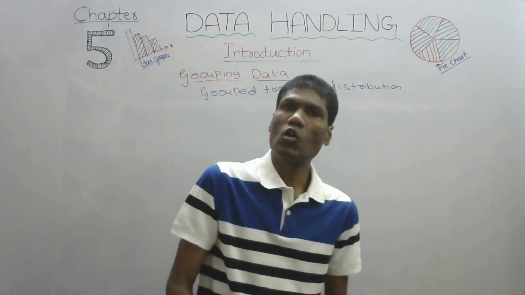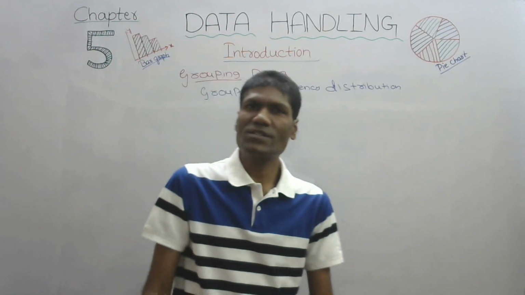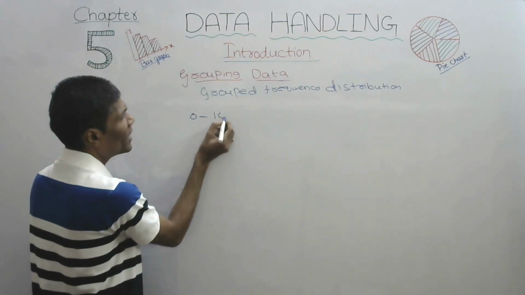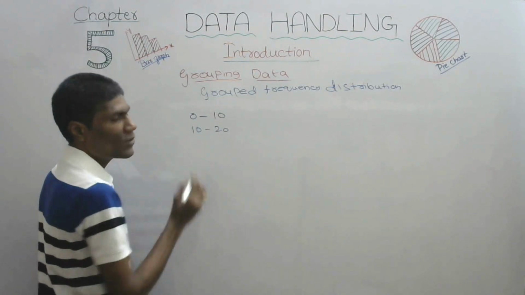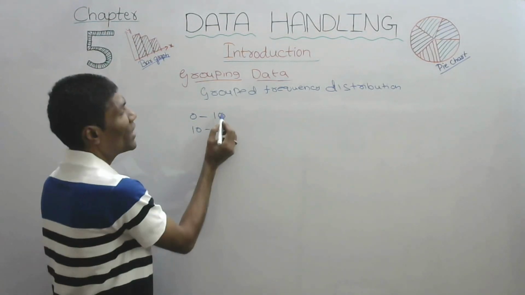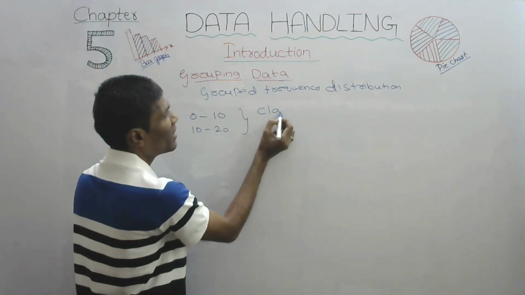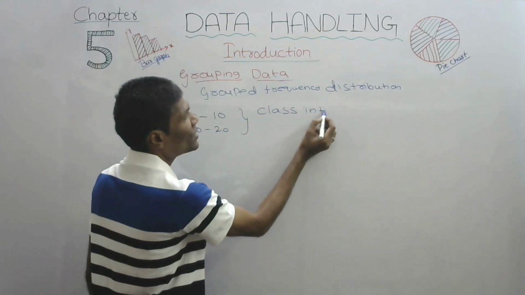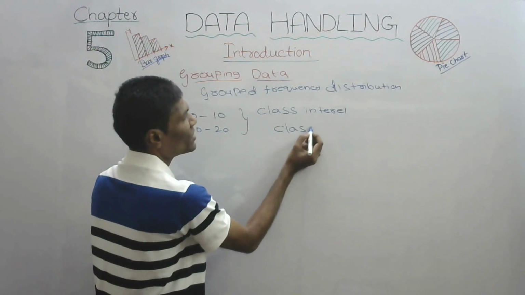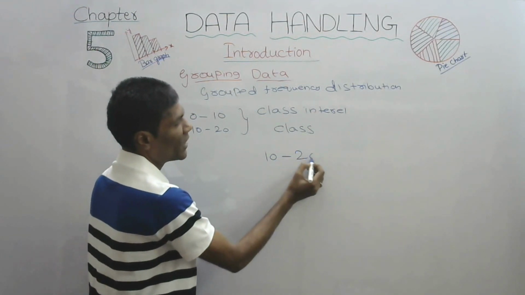We have seen the grouped frequency distribution table. Let us understand some terms. Remember, we have 0 to 10, 10 to 20, like that. These groups are called class intervals, or simply classes. Let us take one class, say 10 to 20.